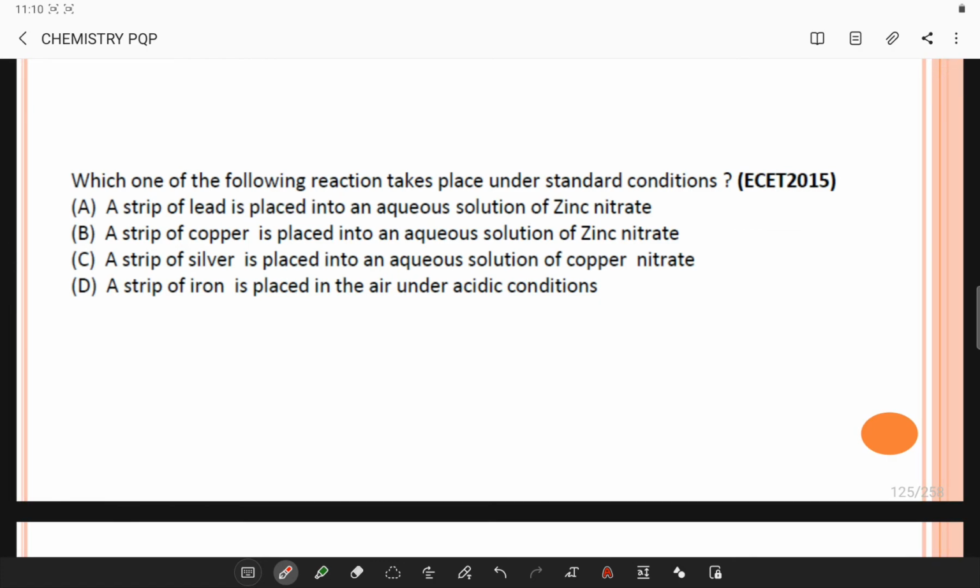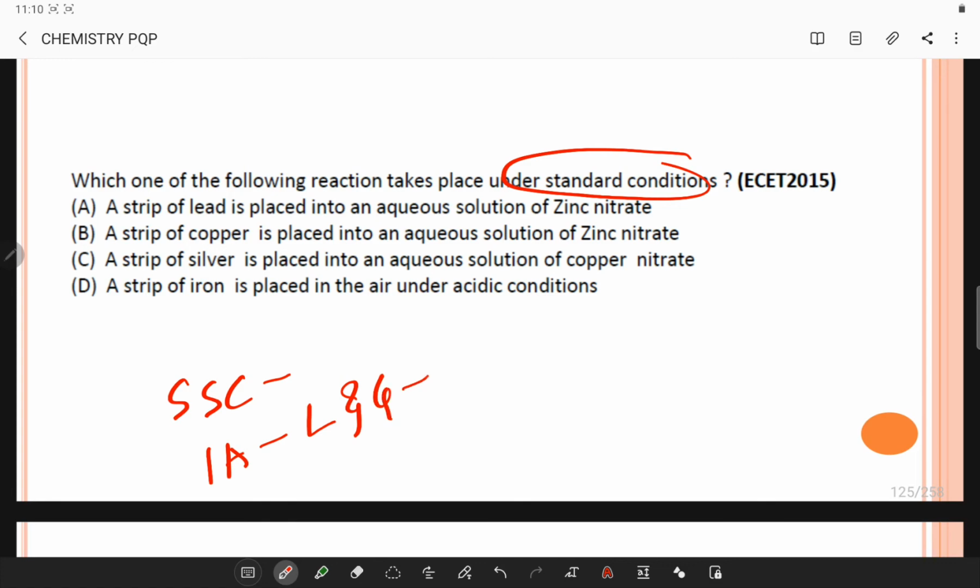Which one of the following reactions takes place under standard conditions? The definition of a standard state condition specifies 1 atmosphere of pressure, that liquids and gases are pure, that a solution is a 1 molar solution, and temperature is not specified, although most tables compile data at 25 degrees. STP is used for calculations involving gases.